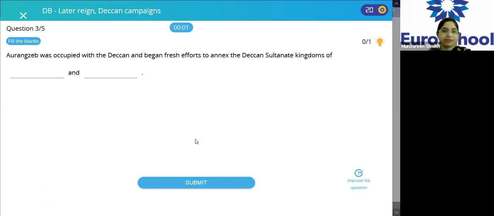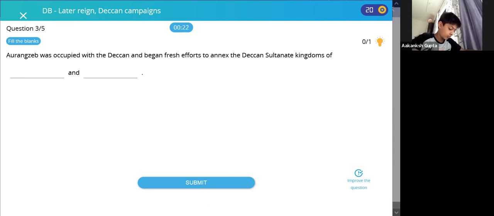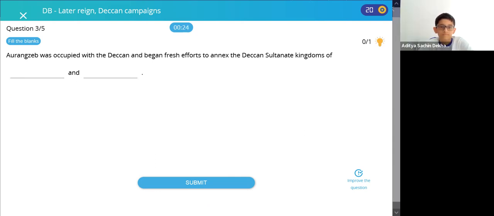Next question. Aurangzeb was occupied with the Deccan and began fresh efforts to annex the Deccan Sultanate kingdoms of Dash and Dash. First, write down the answer. Done, everyone? Okay.